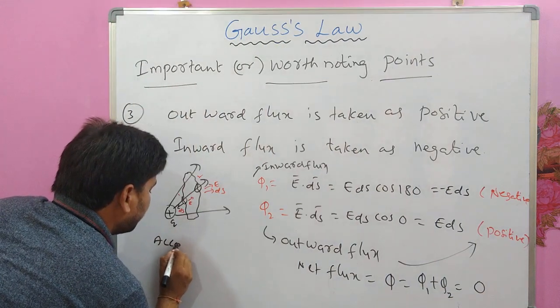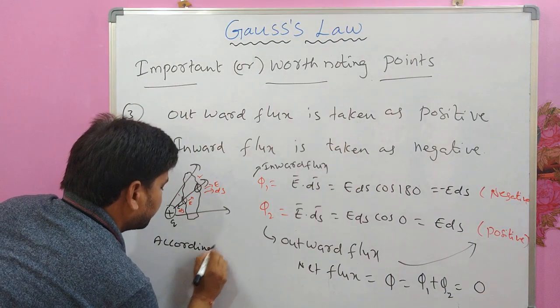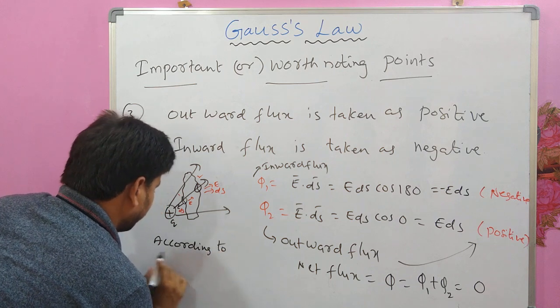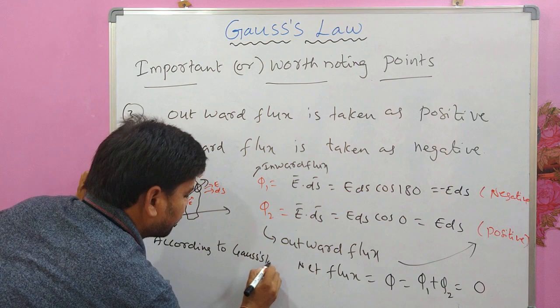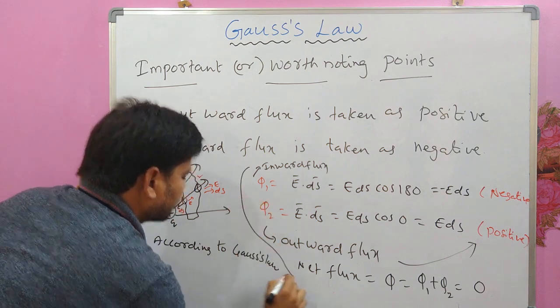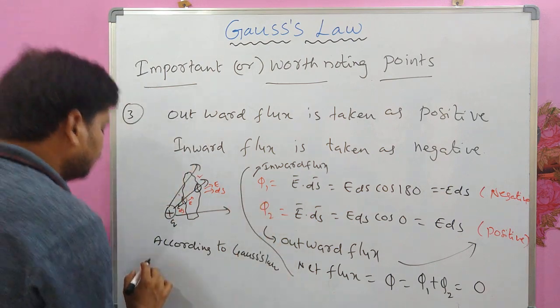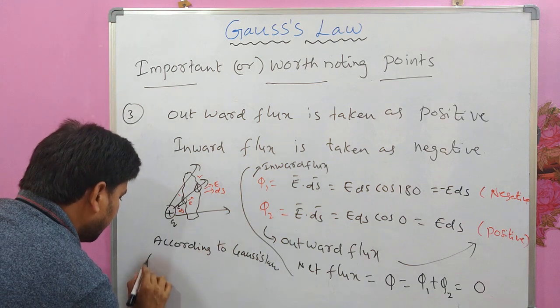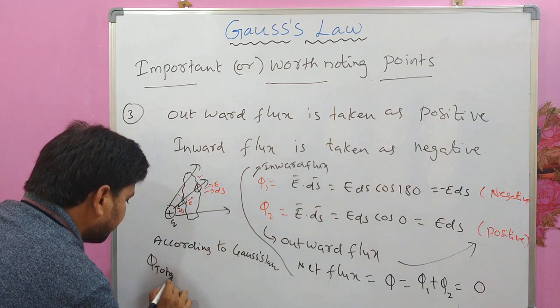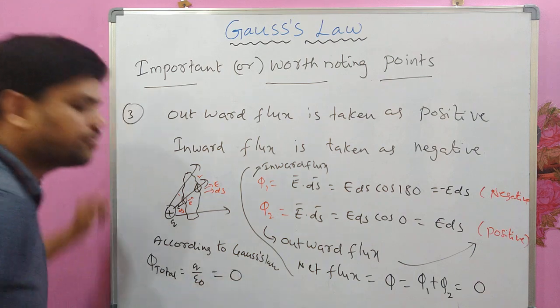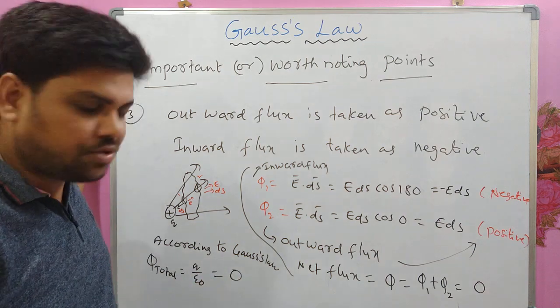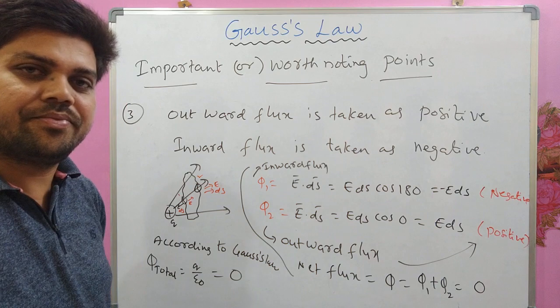According to Gauss law, we can write this total electric flux as Q by epsilon naught, which is equal to 0, simply, without doing any calculation.